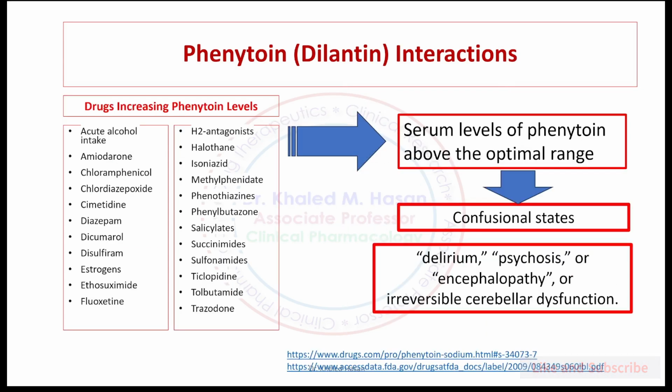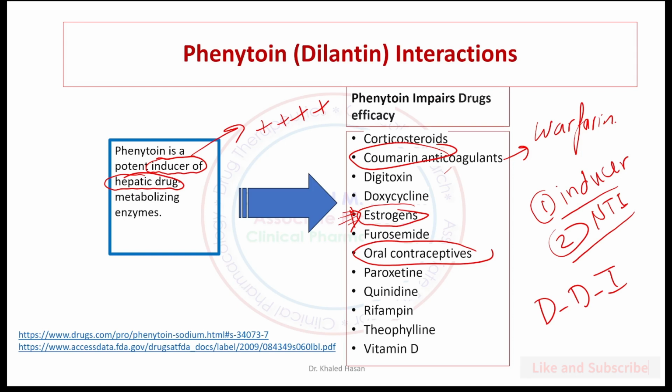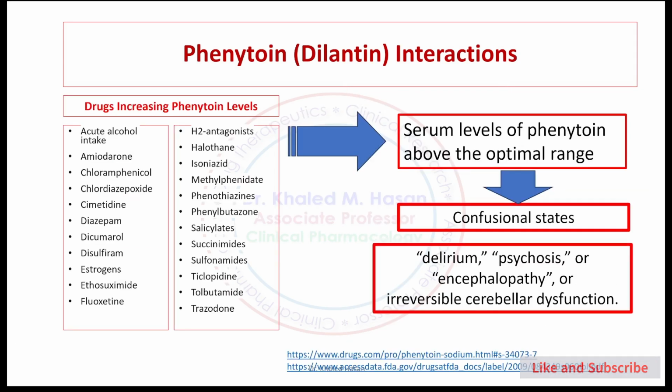What happens with the other medications? Some medications may increase the level of phenytoin, and we know that. We already discussed that in this slide. We said that phenytoin has a narrow therapeutic index. Any change in the concentration of phenytoin may increase the risk of toxicity, or there is no efficacy, and it becomes an ineffective medication.